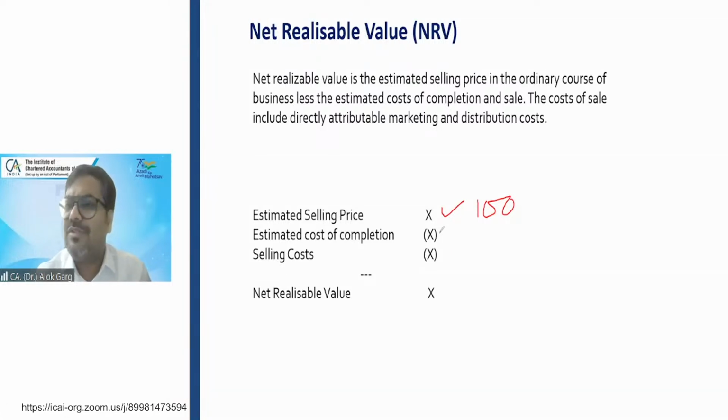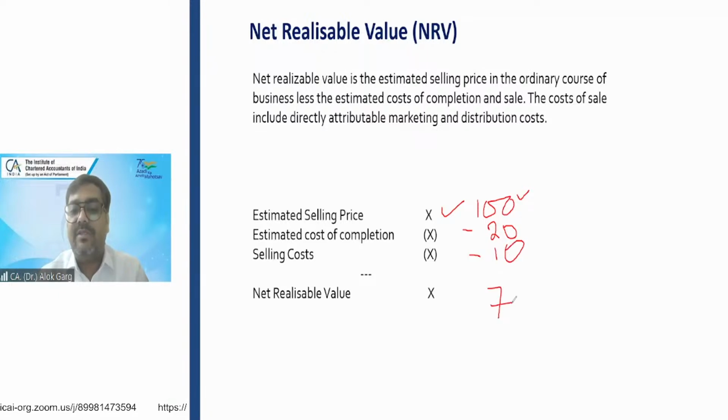If it is finished goods, then there is no estimated cost of completion, right? But let's say it is work in progress, and this company knows that it will be able to sell at 100 rupees, the estimated completion cost is 20 rupees, and it will incur a selling cost of 10 rupees. So what is my NRV? My NRV is 70 rupees.